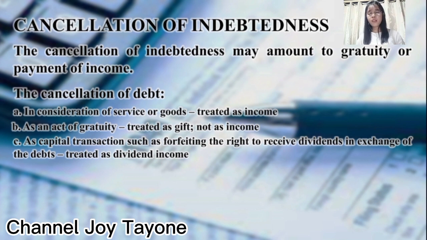The cancellation of debt, we have three here. The consideration of service or goods. So this one is treated as income. Next, we have as an act of gratitude. So this is not treated as income. So for your clear understanding, it's more likely a tip siya. The last one is capital transactions such as forfeiting the right to receive dividends in exchange of the debt, treated as dividend income. So this one is for corporation.